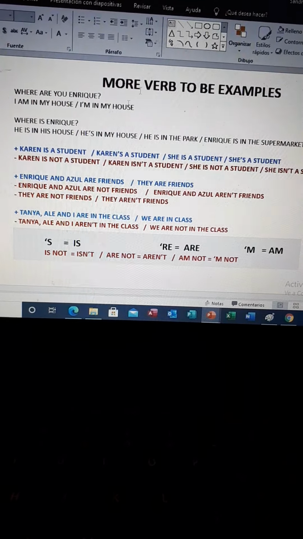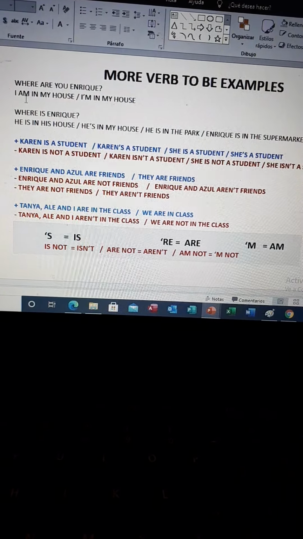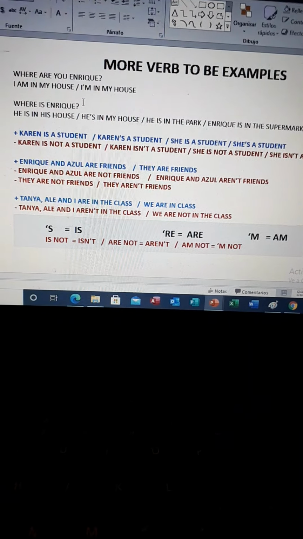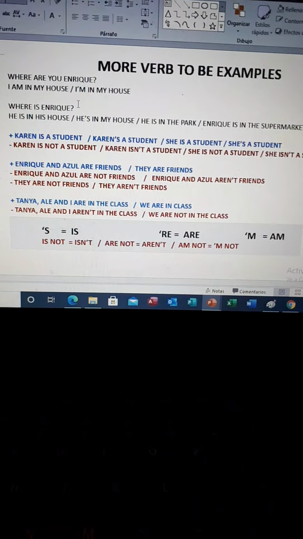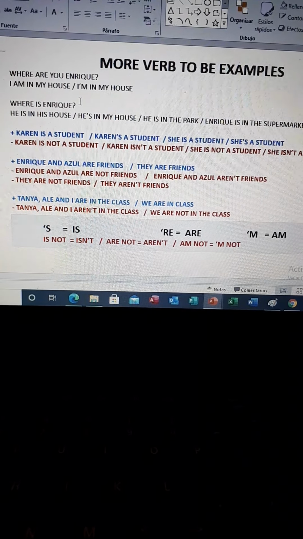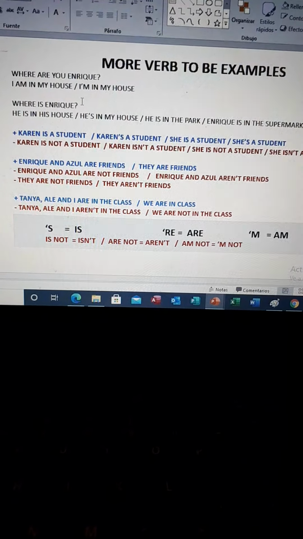For example, we have, where are you, Enrique? And you can answer with two different forms. I am in my house, because Enrique answered this. I am in my house, or I'm in my house. Both answers are correct, full form or contract form. Or if we just simply ask, where is Enrique? Okay, somebody can say he is in his house. I'm sorry, he's in his house. Okay, or he is in the park, or Enrique is in the supermarket, etc.